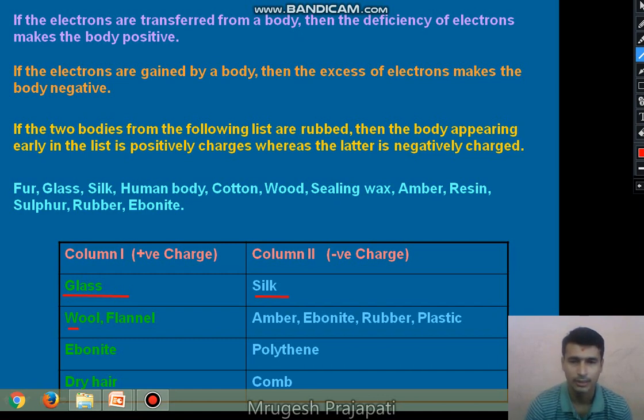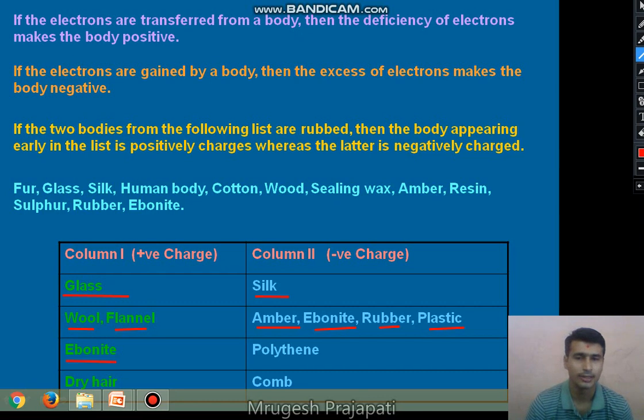Similarly, if we consider a woolen cloth or flannel, rubbed with amber, ebonite, rubber or a plastic rod, woolen cloth becomes positive and the plastic rod becomes negative.